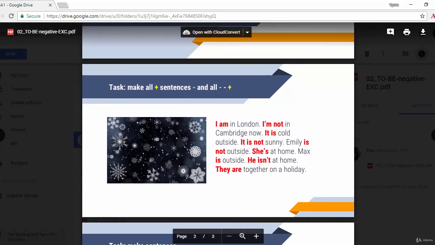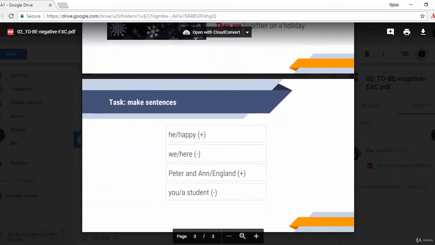In the first exercise, be careful here. You need to make the positive sentences negative and the negative sentences positive. Okay? You have a negative sentence, you make it positive. Positive sentence, you make it negative.